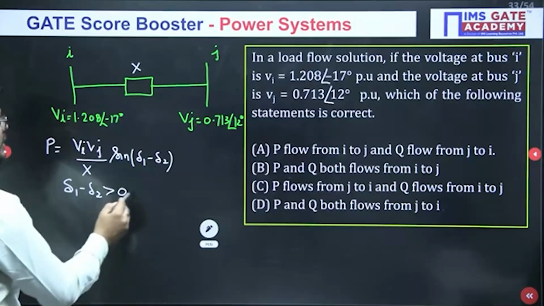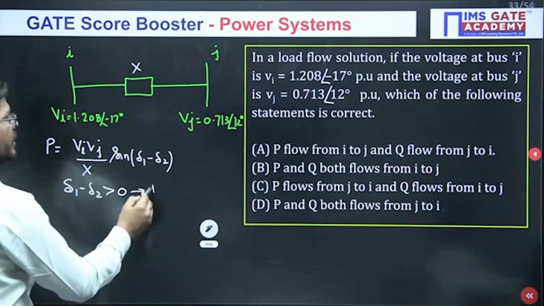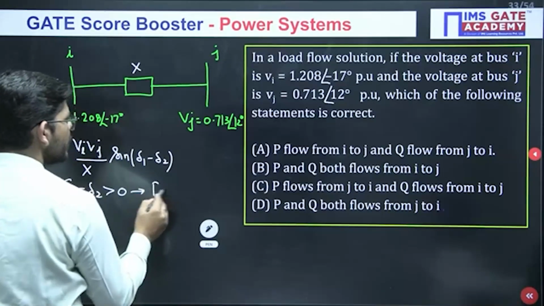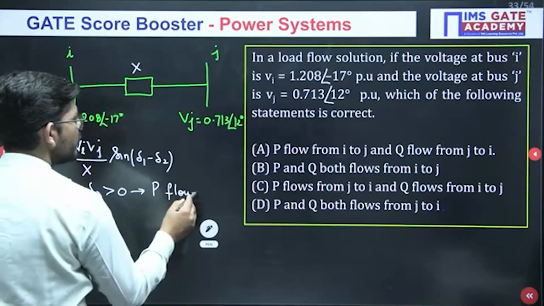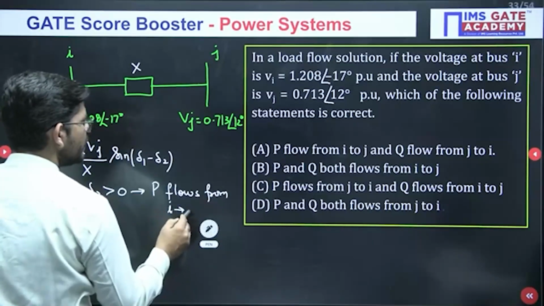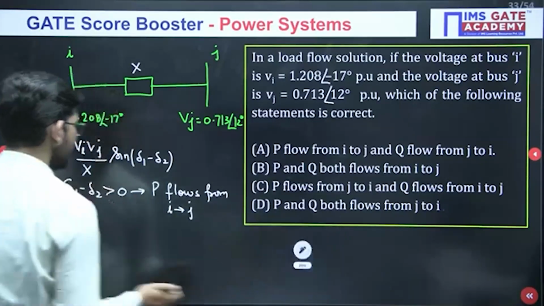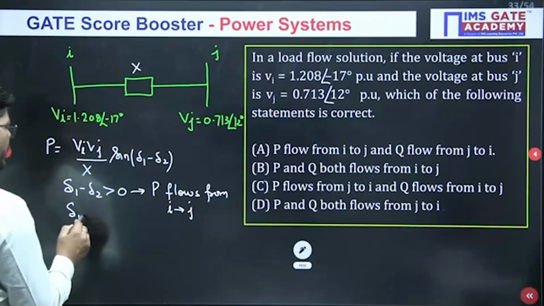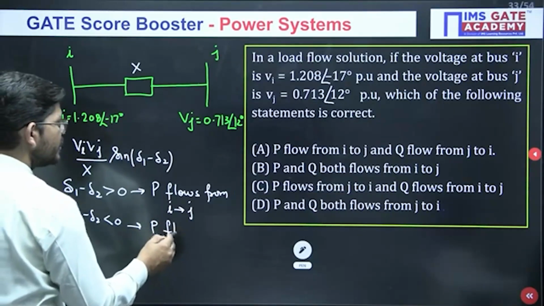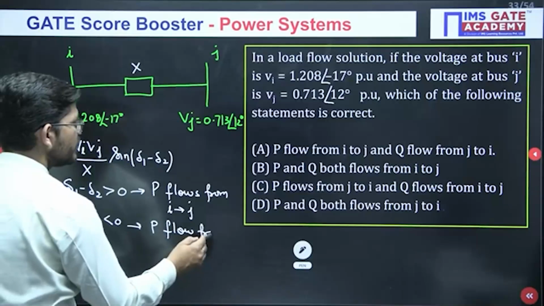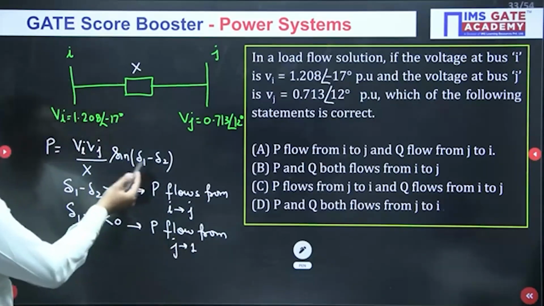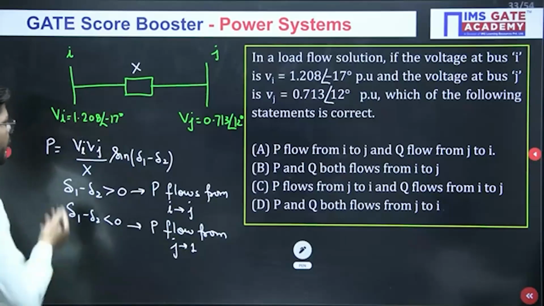If del 1 minus del 2 is greater than 0, then P flows from I to J. And if del 1 minus del 2 is less than 0, in that case P flows from J to I, because sine of del 1 minus del 2 will be negative, so power will be negative.